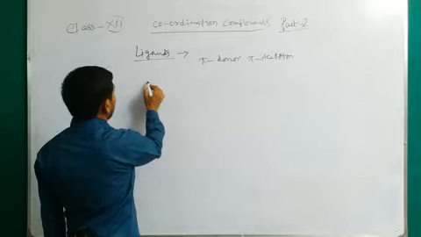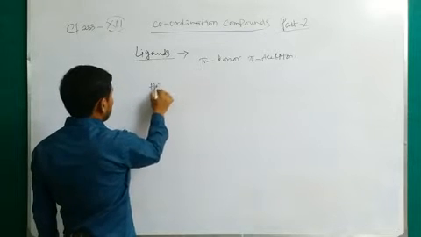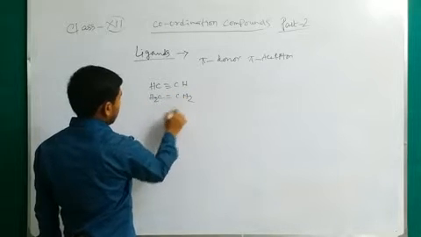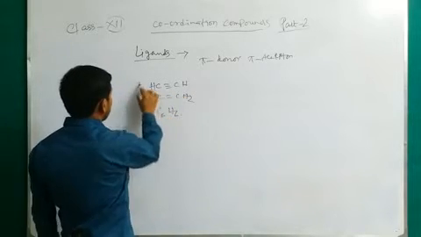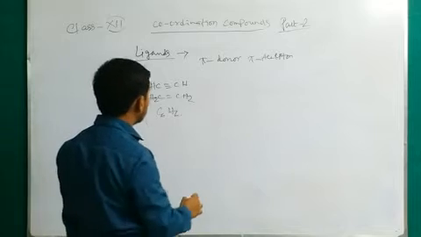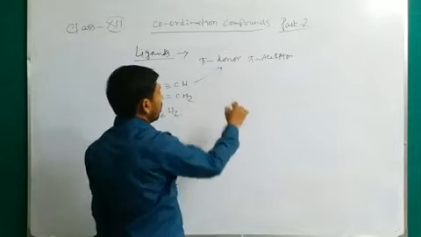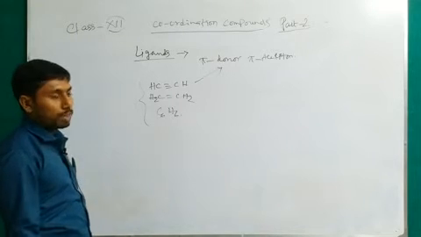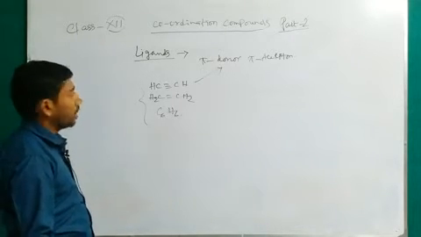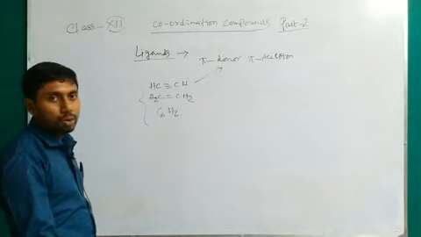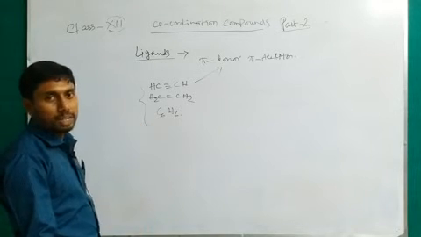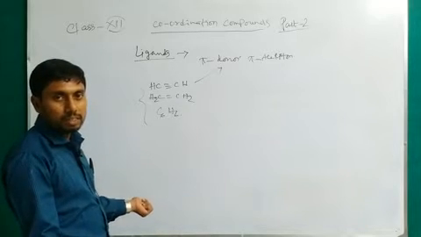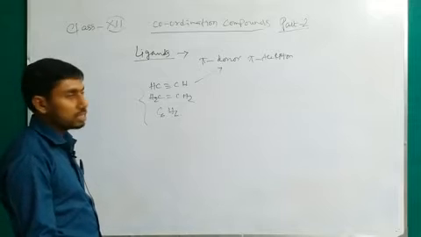This is the alkyne, that is acetylene, ethylene, benzene. These molecules have the capacity to return the extra electrons from the metal to the ligand, and also have the capacity to donate electrons to the central metal atom. What is the central metal? The metal atom present in the coordination entity is known as the central metal.